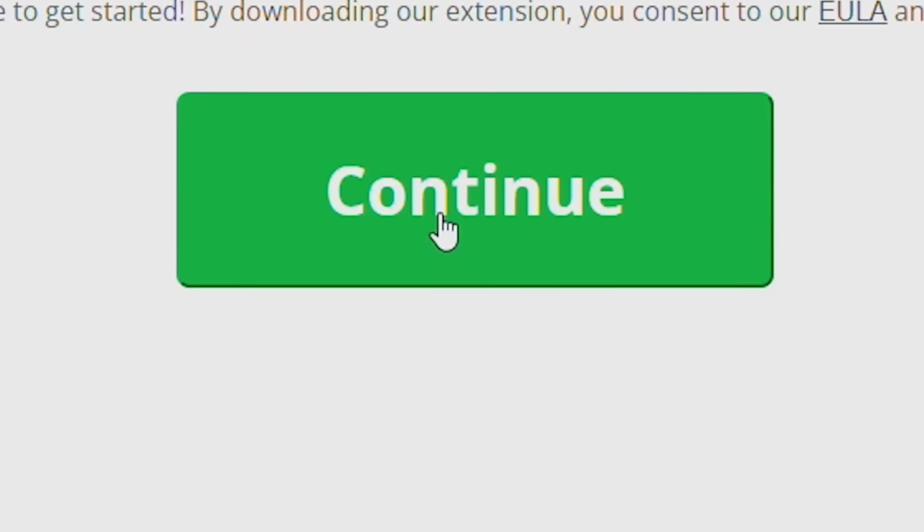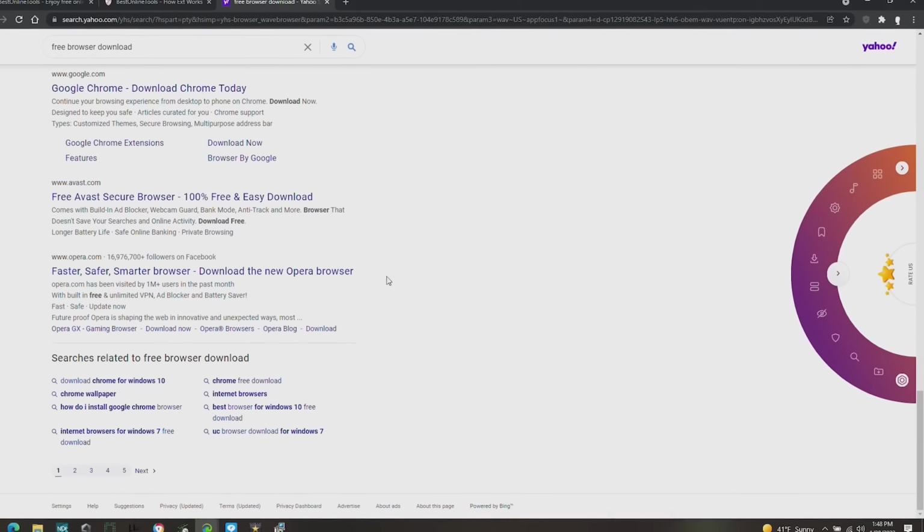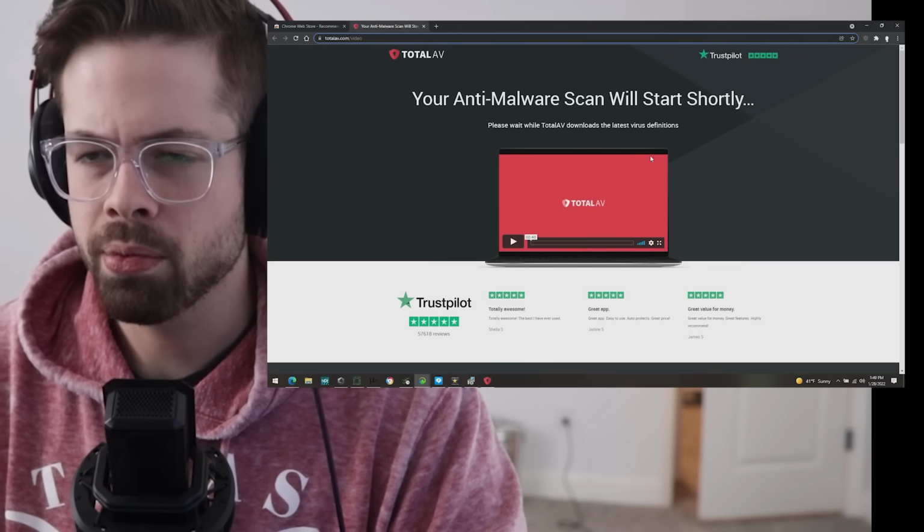Easily access browser shortcuts. Yeah, add to Chrome. Yeah, add extension. That's gotta be legit and good. We just got like a browser manager thing. You know what, let's just install like 50 extensions. Oh, something just popped up. Okay, it's a little pop-up. That's no big deal. That happens.